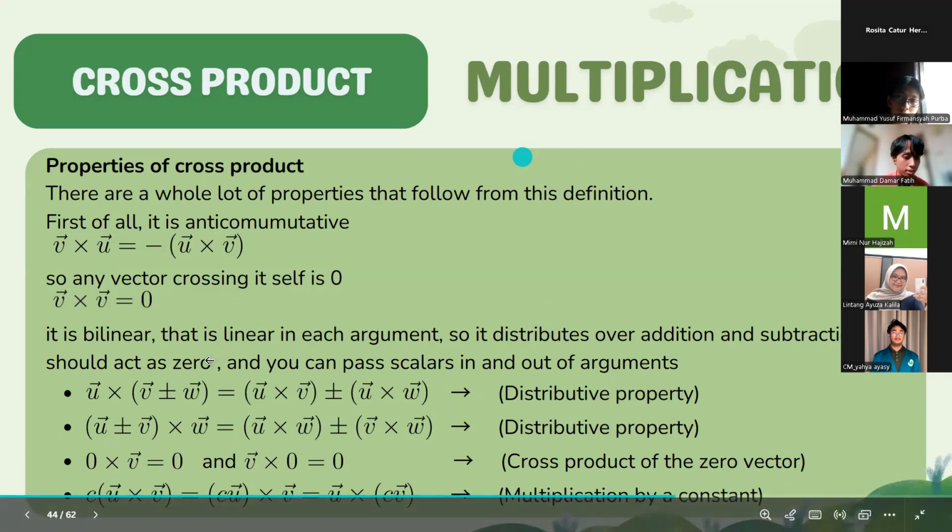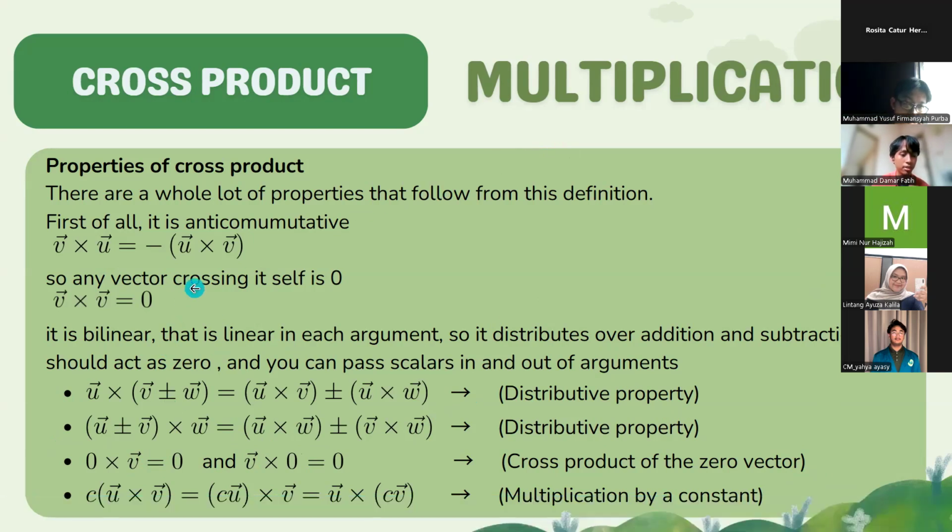And the last, C times the cross product of vector u and vector v is equal to C times vector u cross vector v, which is equal to vector u cross C times vector v. The last is multiplication by a constant.